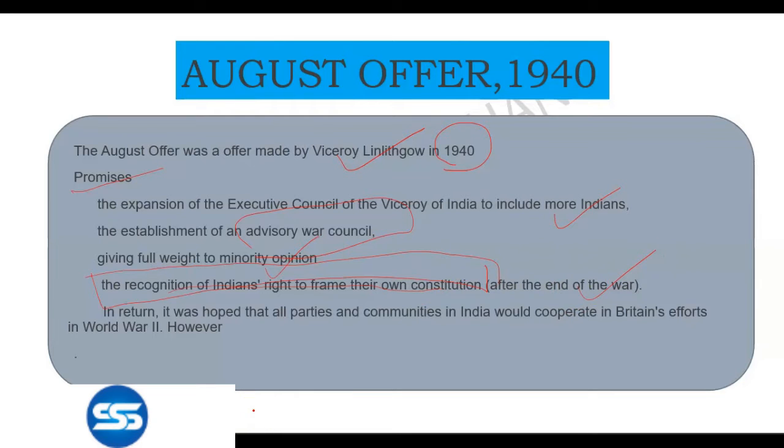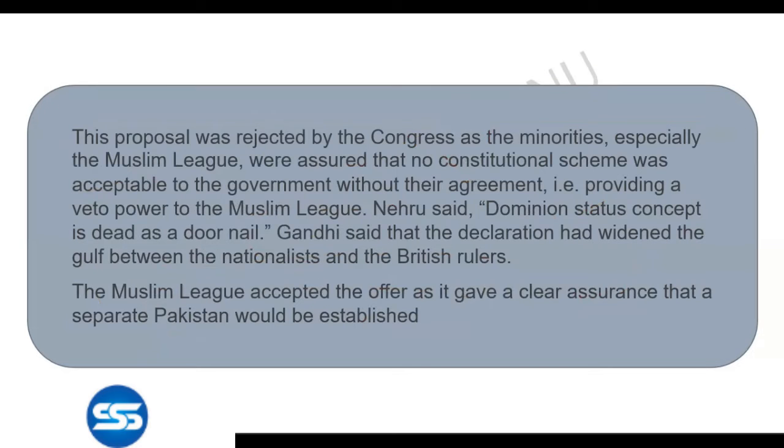In return, what the British were expecting was that all the parties and communities in India would cooperate in Britain's effort in World War II. However, as you already know, the August Offer was in principle only. It was not made practical. This proposal was rejected by Congress. Why did Congress reject this proposal? This is a question for you in Modern India. The minorities, especially the Muslim League, were assured that no constitutional scheme was acceptable to the government without their agreement, that is, providing a veto power to the Muslim League.